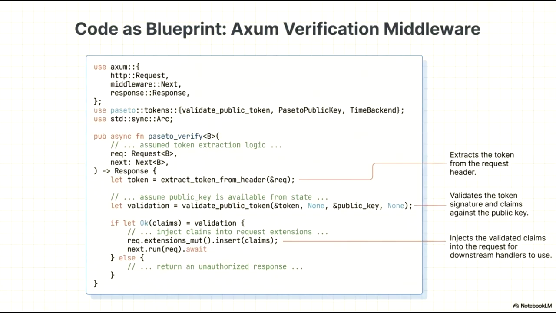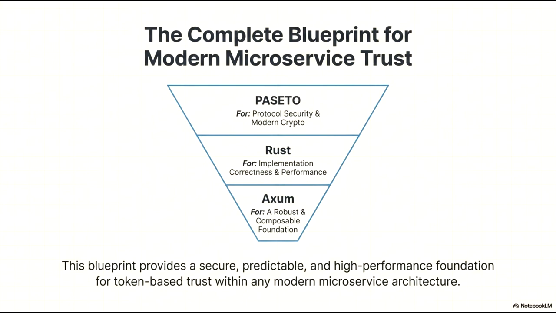The complete blueprint for modern microservice trust establishes a specialized architectural stack designed for maximum security and efficiency. At the top of this hierarchy is PASETO, which handles protocol security and modern cryptography. By using PASETO, we implement a secure-by-default approach to token handling, mitigating many of the common vulnerabilities found in older standards. The middle layer focuses on implementation correctness and performance through the use of Rust. Rust provides the memory safety and type-level guarantees necessary to ensure that our security logic is executed precisely and without overhead, meeting the high-performance demands of modern distributed systems.